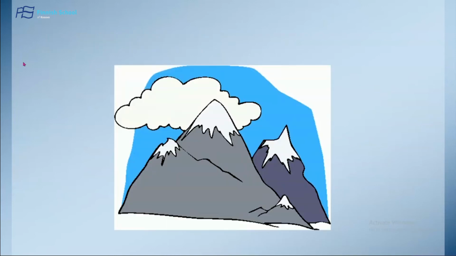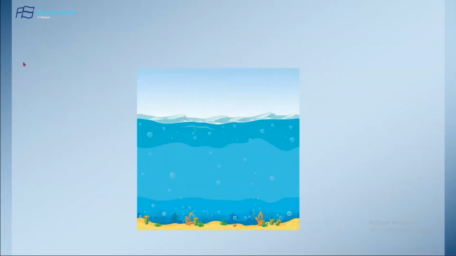Now let's try just to remember. This was la montagne. So if we want to say I go to the mountain, we say je vais à la montagne because montagne was feminine. So we use the preposition à la. Je vais à la montagne. La mer. Je vais à la mer because la mer was feminine.